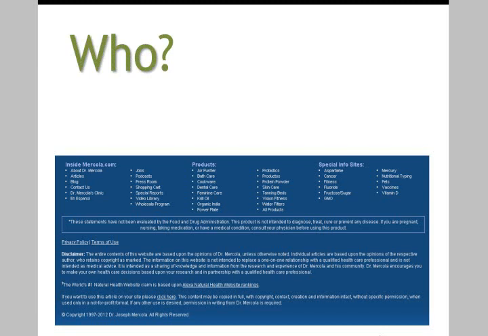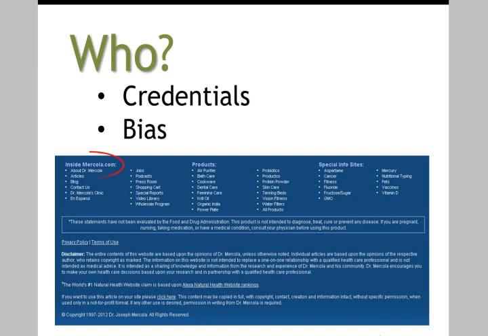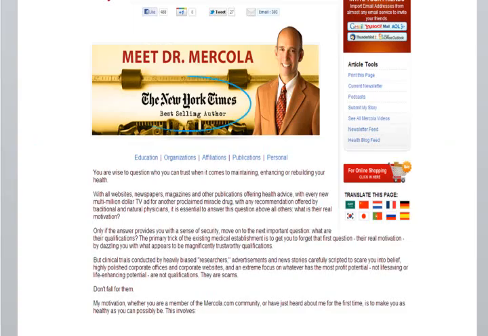We need to establish who is the author of the site, or who is taking responsibility for the information presented. Sometimes this may be a person, but it could also be an organization. Sometimes you can find biographical information at the top or the bottom, or under links titled About Us, Mission, Our History, etc. On this page, we can find the biographical information at the bottom of the page under About Dr. Mercola. When we click on the link, the following page appears.